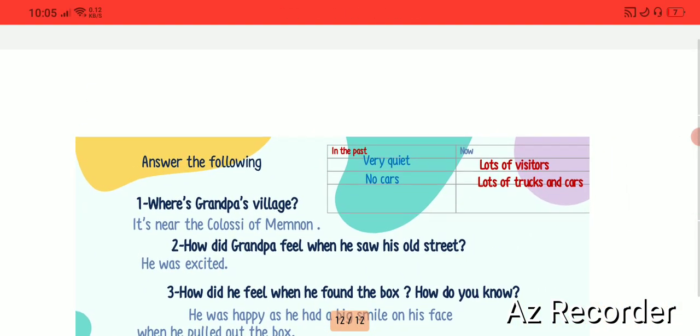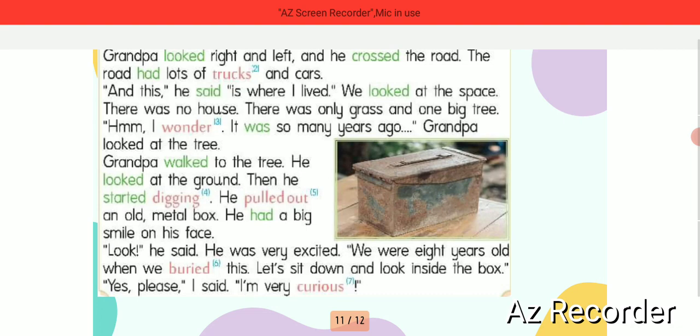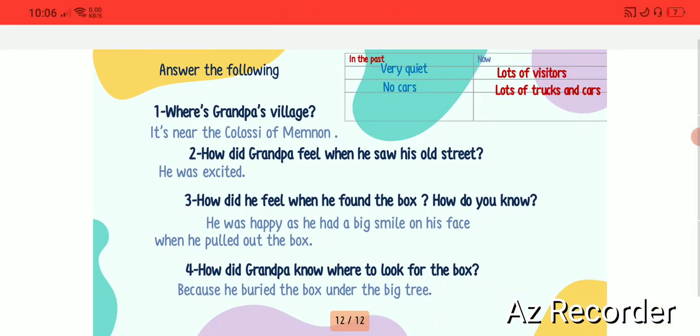So, answer the following. Before I answer the following things, it was just a grandpa sharing his memories in the last passage we read. He talks about the place he was in, and he shared some memories with his grandchildren. Okay, so we have here some questions. So let's start. Where is Grandpa's village? The answer will be it's near the Colossi of Memnon.